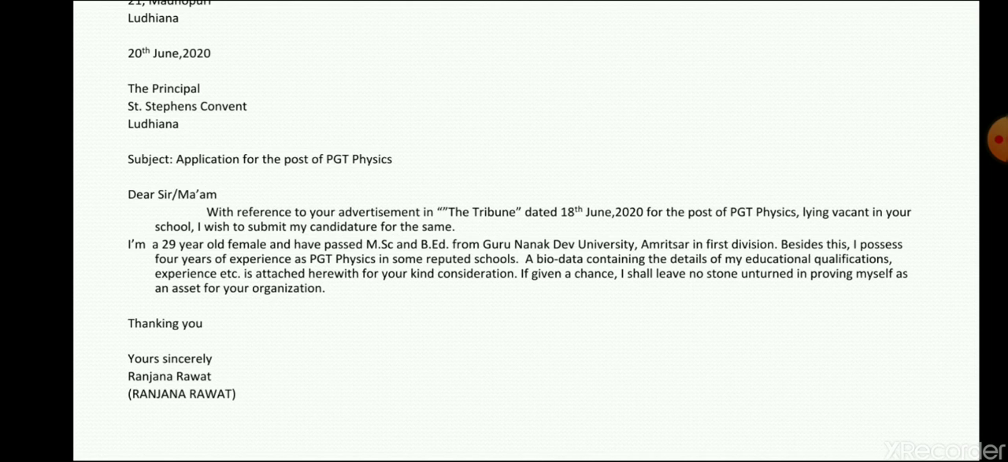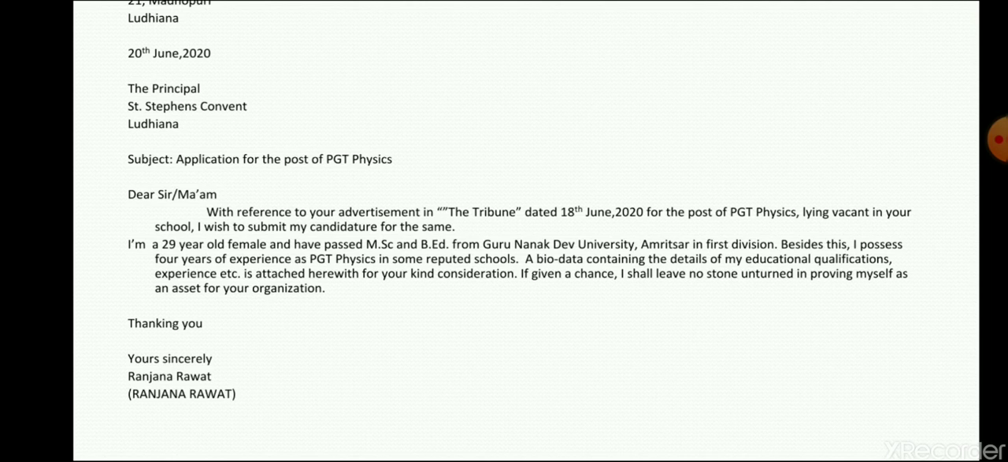Females, of course, males are equally worthy, but for the post of a teacher, most schools and colleges prefer females, because females are often considered to be more punctual, more obedient, cooperative and tolerant, right? They have that patience which is much required for the teaching profession. So that's why gender is also to be mentioned if one is female, right?